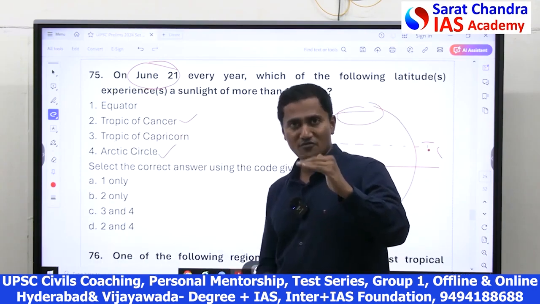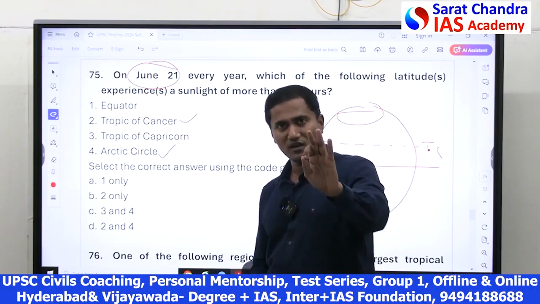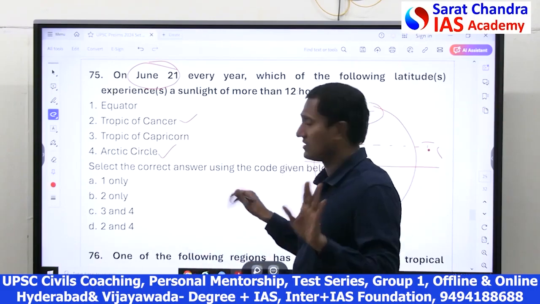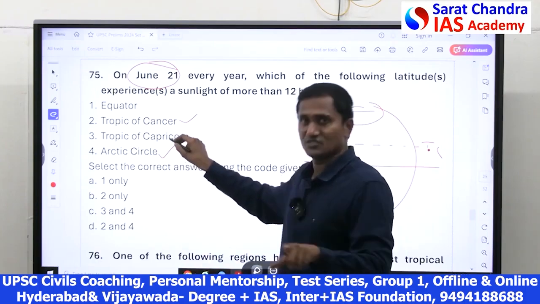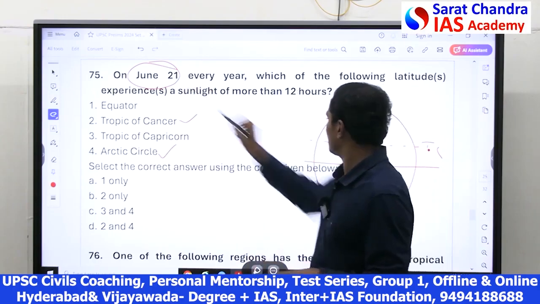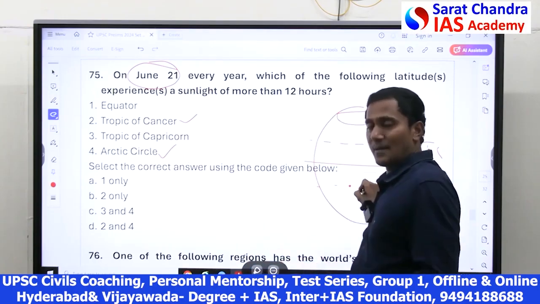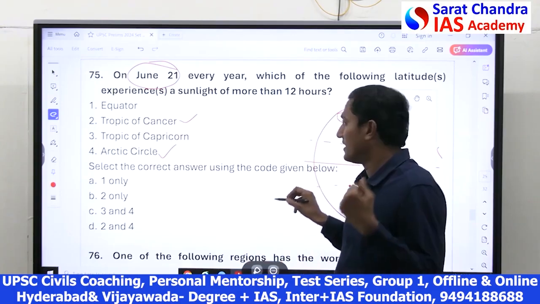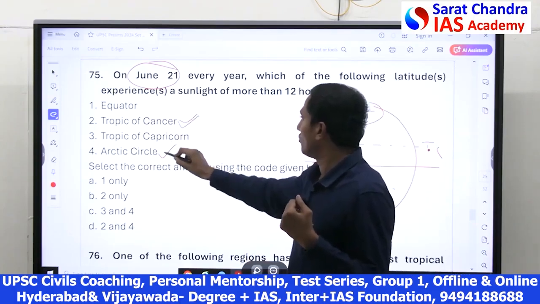The equator is a place where sunlight is for 12 hours throughout the year, 12 hours. So you cannot consider it as a part of the northern hemisphere. Tropic of Capricorn is southern hemisphere. Southern hemisphere means it's here. So on June 21st, Tropic of Capricorn is in winter season, where day is less, night is more. Hence the answer is only 2 and 4.